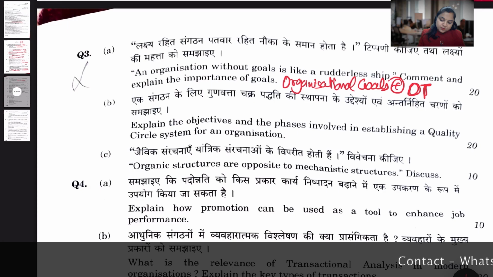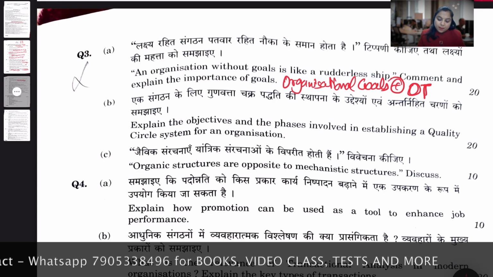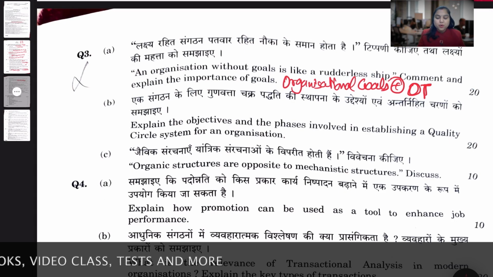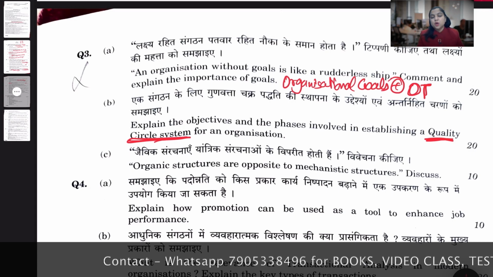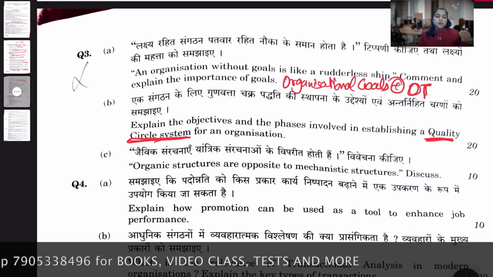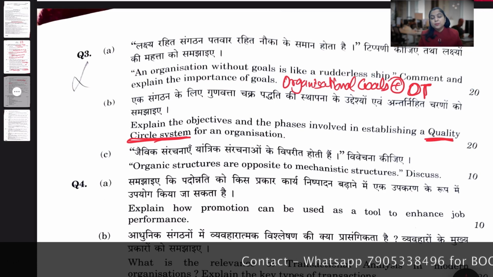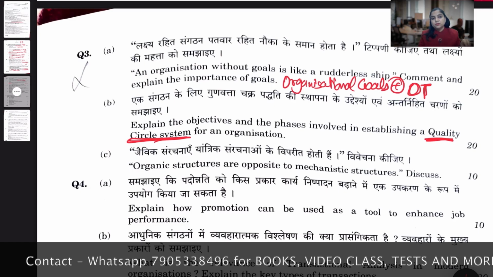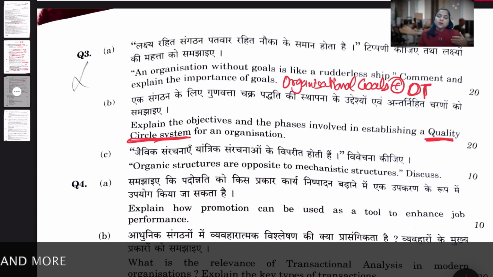Explain the objectives and the phases, both objective and phases, involved in establishing a quality circle system of an organization. So quality circle is now important because you have n number of topics in your syllabus. So now this paper will help you see which topics you need to observe more keenly. That means quality circle is a good creamy topic. It came in almost every year.